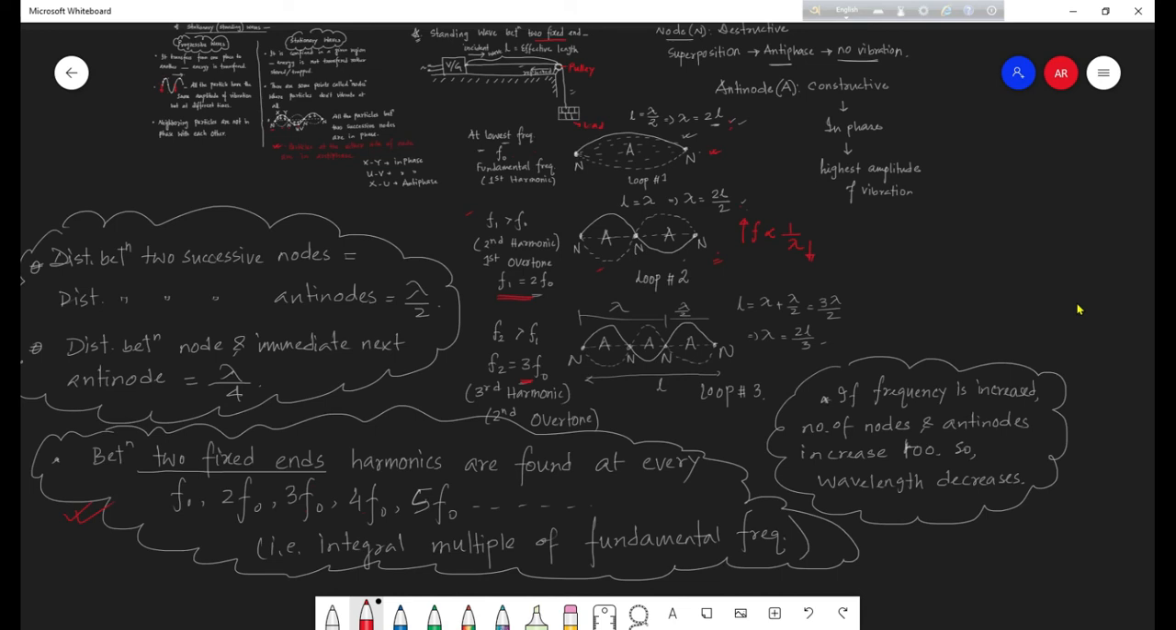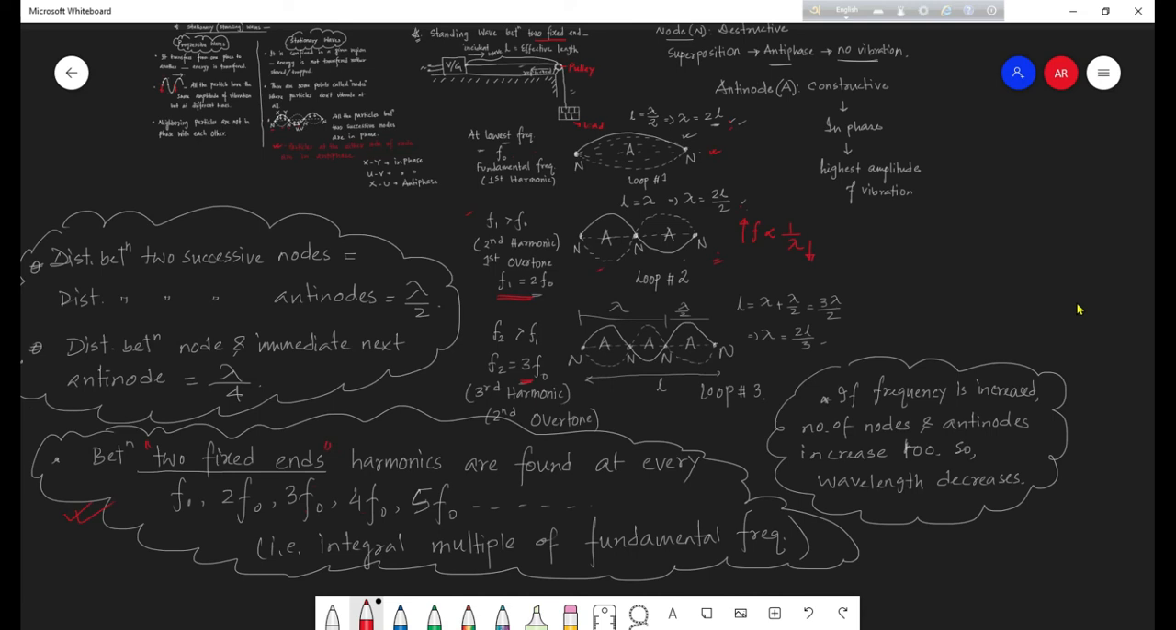First harmonic is at F0, second harmonic is at twice F0. So if it is at 10 Hertz, then 20 Hertz, then 30, then 40, 50, 60, 70, and so on. Integral multiples of the fundamental frequency. So the harmonics are found at every interval of integral multiple of the fundamental frequency. When? If the standing wave is being formed between two fixed ends.